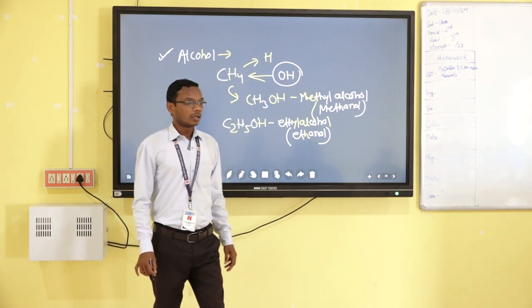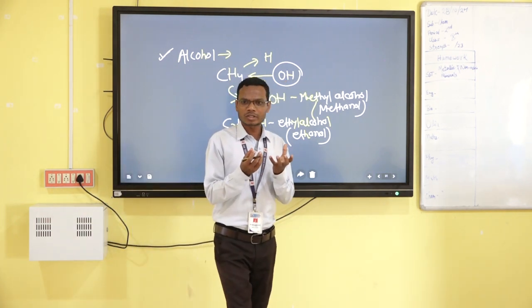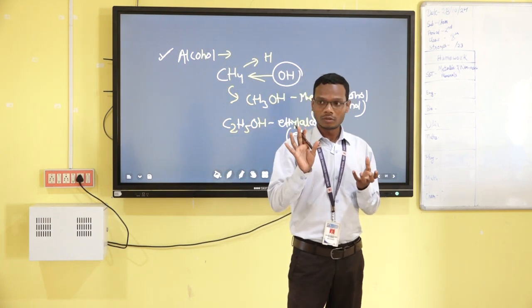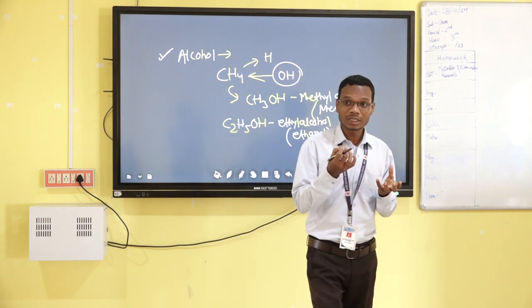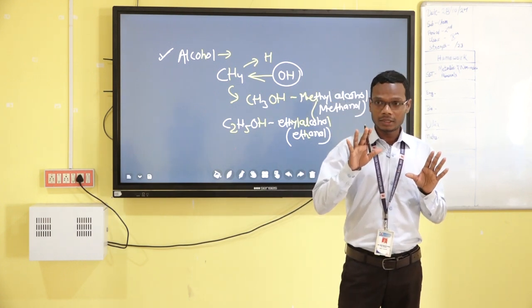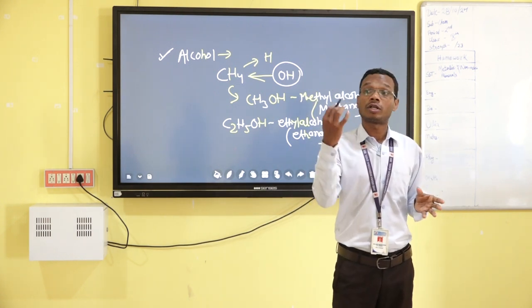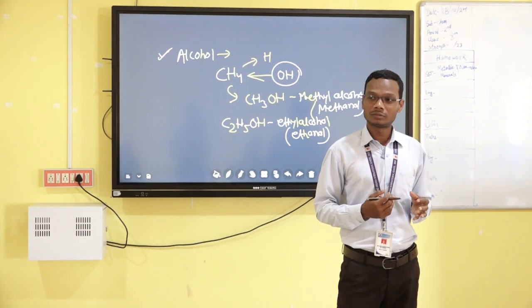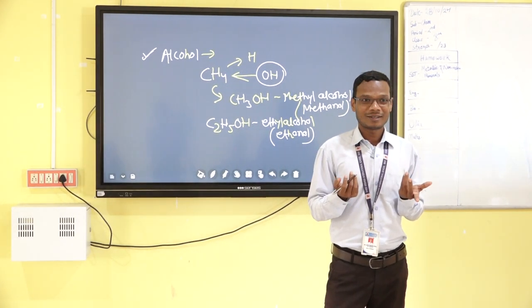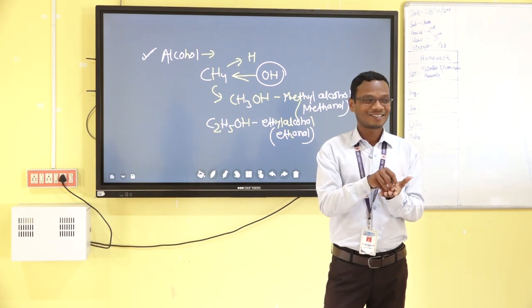Suppose you are eating some food with a bitter taste, like bitter gourd, and you don't want the bitter taste, then what is your plan? I put some sugar.